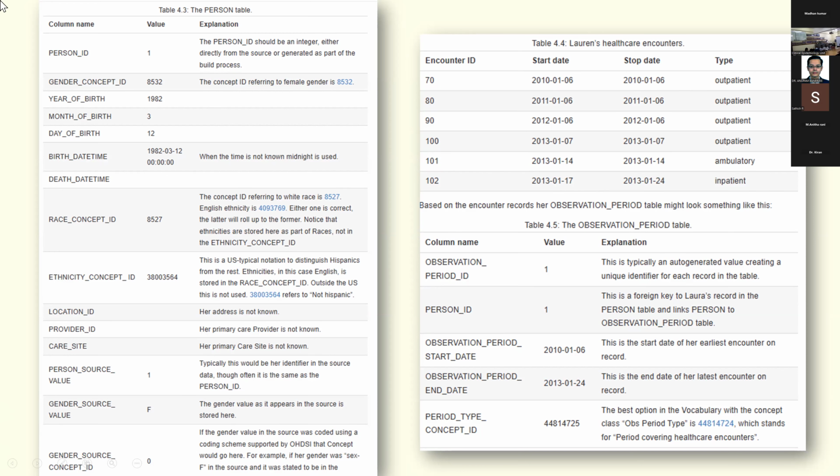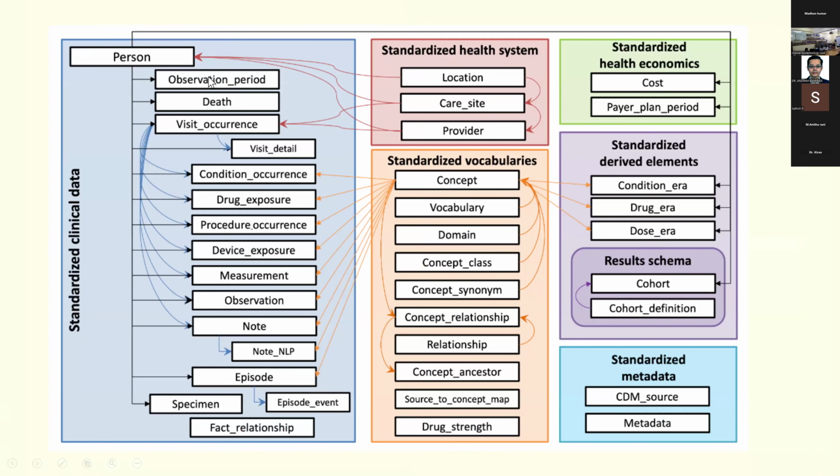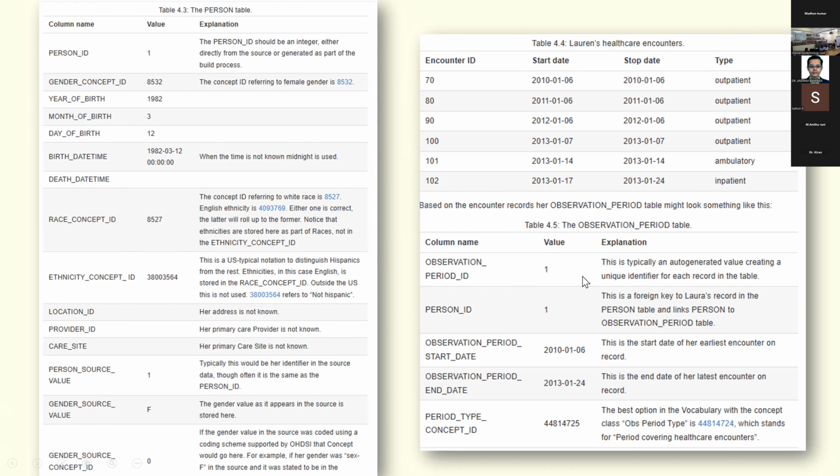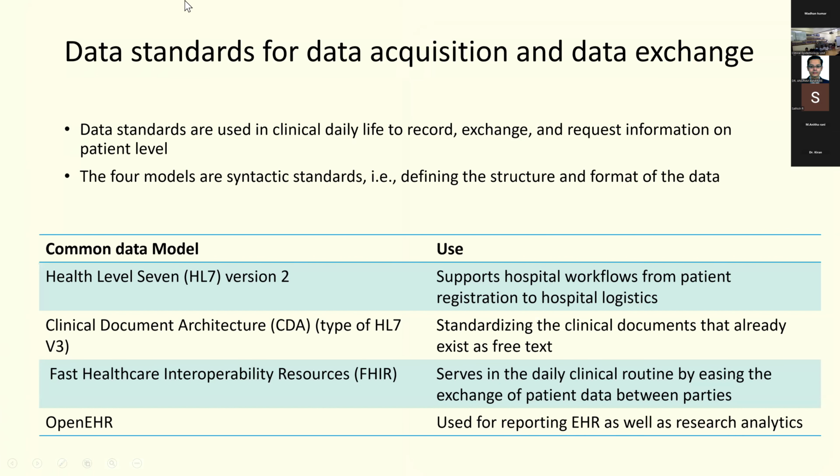So this also you can capture in this observation period table, where you give them a value for the observation period ID and the person ID. This links these 2 columns. The person ID here will be the same value in this column. And you can enter the observation period start date and the observation period end date. So this is an example of a common data model.